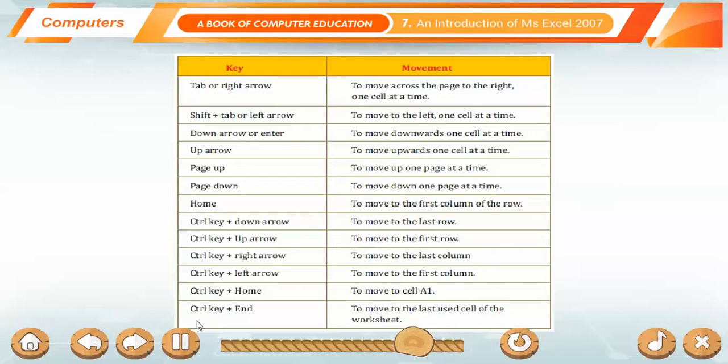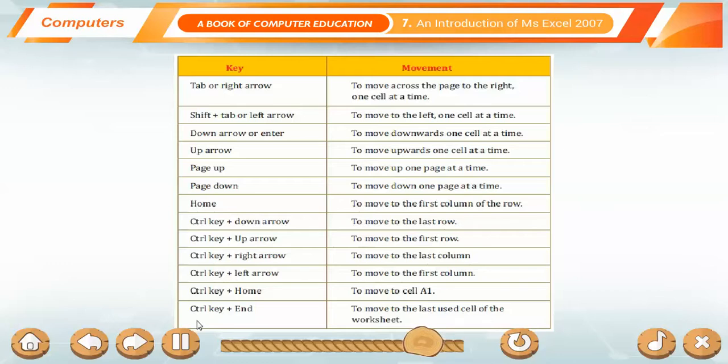Key. Movement. Tab or right arrow. To move across the page to the right, one cell at a time. Shift plus tab or left arrow. To move to the left, one cell at a time. Down arrow or enter.